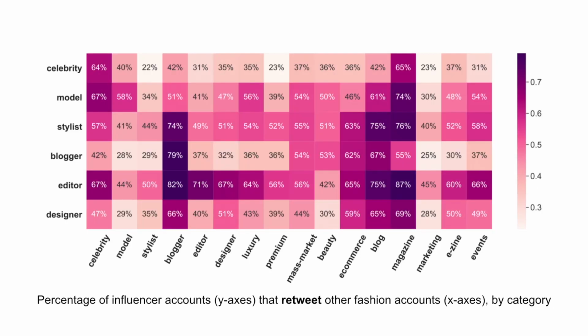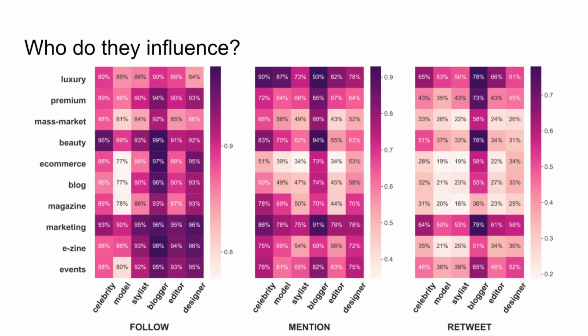We also found that retweet behavior patterns generally mirror the mention patterns. This figure displays who interacted with influencers. For example, in the influencer categories, bloggers are the most influential category. They are heavily followed, mentioned, and retweeted by other categories. In non-influencer categories, luxury fashion brands, PR marketing agencies, and beauty brands interacted with influencers the most.